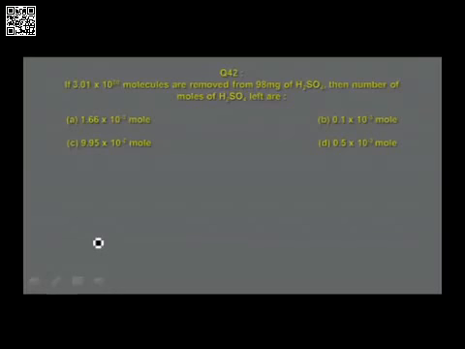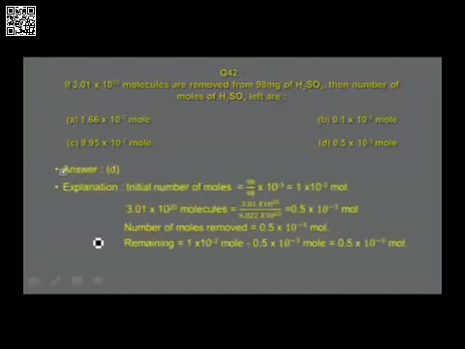You convert that molecules into mass. How to convert that molecules into mass? As I told you, the formula to be used: Avogadro number of molecules weighs molar mass. Using that formula, see, this is how I have worked out. For 98 milligrams of sulfuric acid, how many moles you get? 98 milligrams, converted that into grams, it is found to be 98 into 10 power minus 3 by molar mass, that is 98, which is equal to 1 into 10 power minus 3 moles.